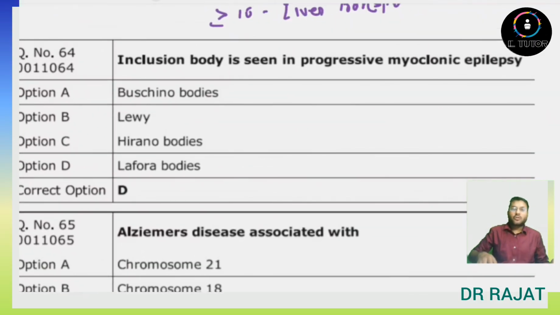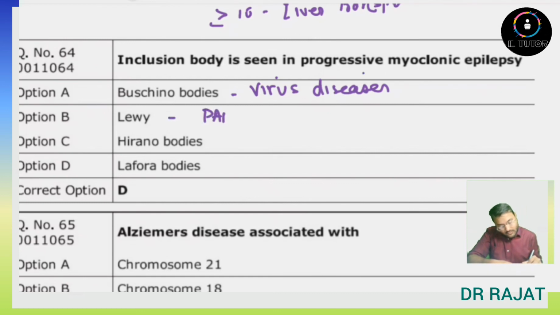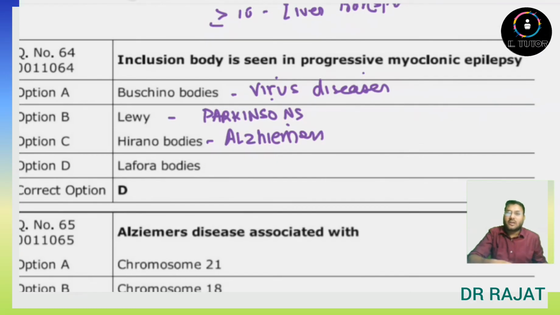Inclusion body is seen in progressive myoclonic epilepsy. If we talk about Bashino bodies, then it is present in the liver or viral diseases. Lewy body is seen in Parkinson's. Hirano bodies is seen in Alzheimer's. Lafora bodies is present in progressive myoclonic epilepsy. So the answer will be option D, Lafora bodies.